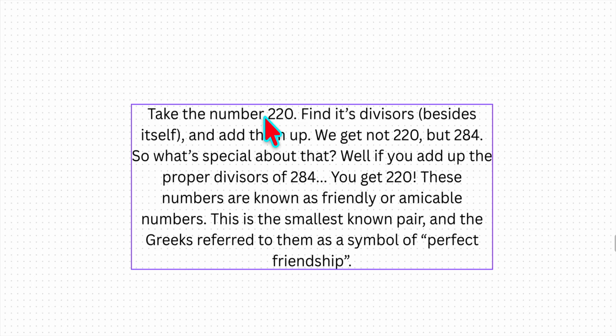Take the number 220, find its divisors besides itself, and add them up. Well, we don't get 220, so it's not perfect, but we get 284. So what's special about that? Well, if you add up the proper divisors of 284, which are just the divisors besides itself, you get 220. So they actually go to each other. They form a chain. These numbers are known as friendly or amicable numbers. This is the smallest known pair. The Greeks referred to them as a symbol of perfect friendship.